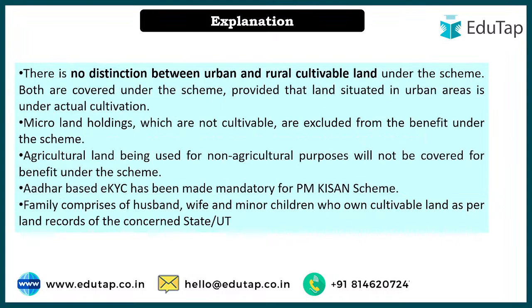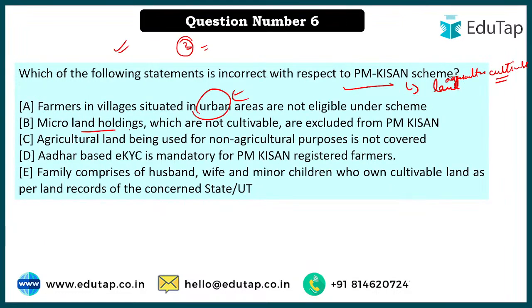ठीक है, बाकी if you look at the other statements, micro land holdings which are not cultivable are excluded. Yes, that is absolutely correct. Agriculture land being used for non-agriculture purposes is not covered, that we have also understood. Only agricultural cultivable land will be included under PM Kisan.